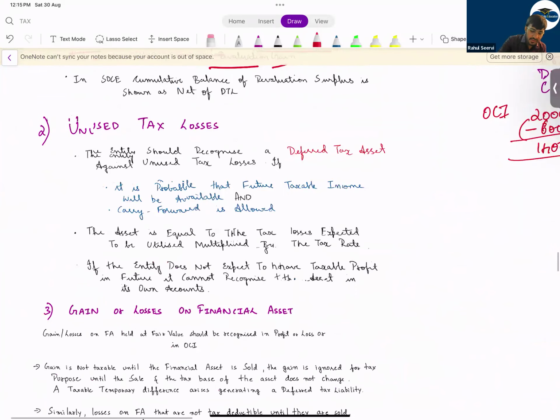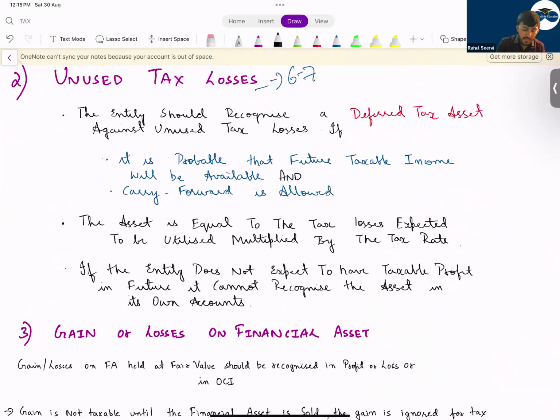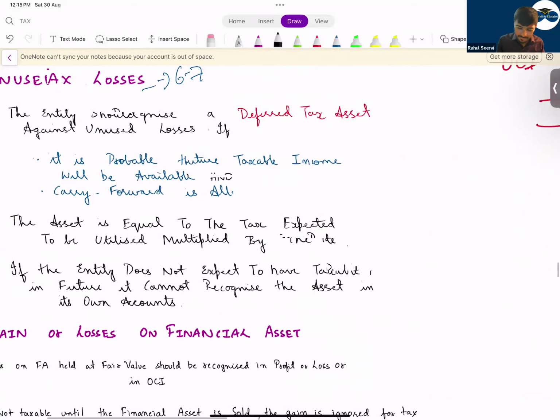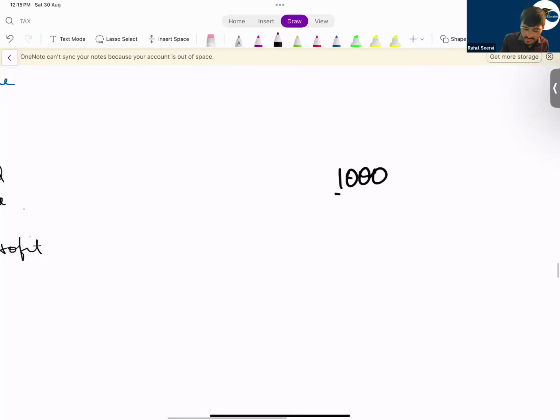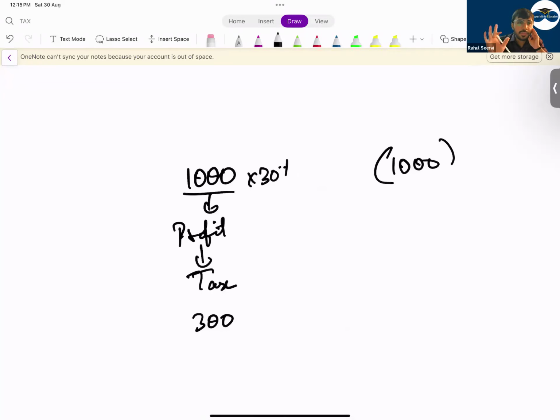Then coming to unused tax loss. This has been repeated for more than 6 to 7 times in your past papers. Unused tax losses means what? Now today I say that the company is making a profit of 1,000. If the company is making a profit of 1,000, can I say the company will pay tax on this profit? So the company will pay 300, that is 30%. Now if the company is making losses, will the government pay the company? The government will not pay back to the entity saying that if you have made a loss, we will pay you. If you have made a profit, you pay.